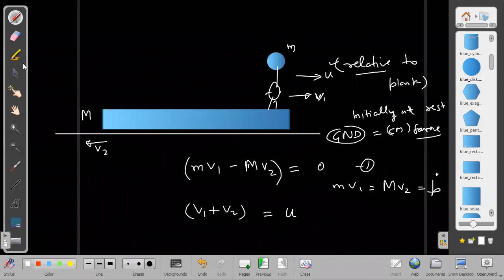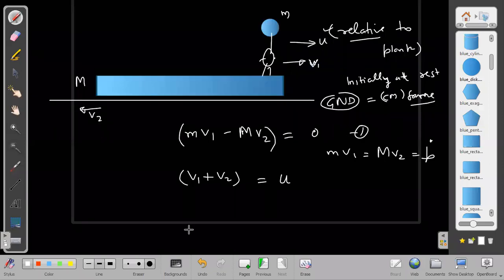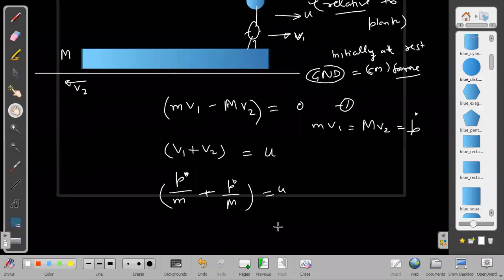Then we can write v1 plus v2 in terms of center of mass momentum also. It will become p star divided by m plus p star divided by capital M is equal to u. In one step, p star will be equal to mu into u, as we do normally.